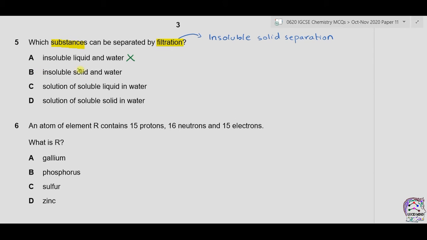B is insoluble solid and water, as insoluble solid is left behind on the filter paper, so this can be separated by filtration. C is solution of soluble liquid in water, as both are liquid, so therefore filtration cannot occur. D. Solution of soluble solid in water, as solid is soluble, so therefore it won't be filtered out. Correct answer is B.